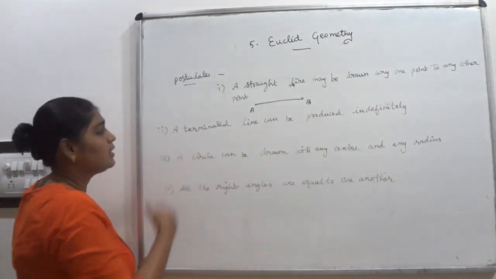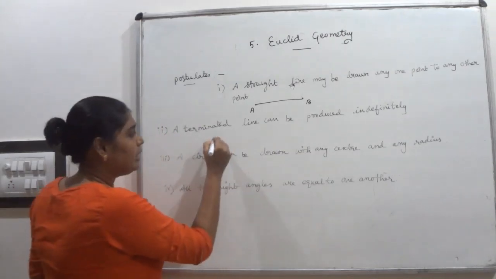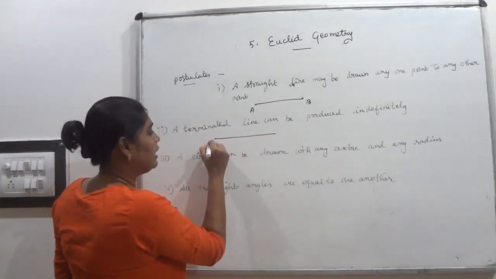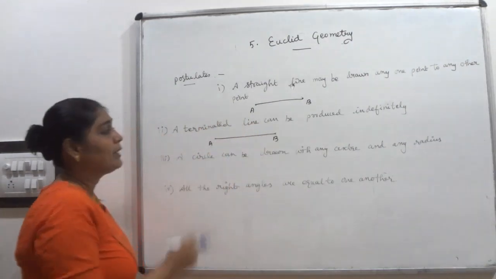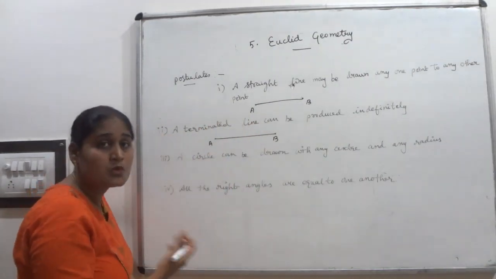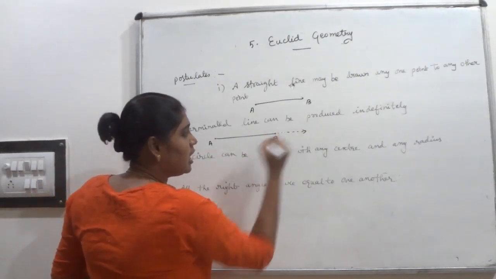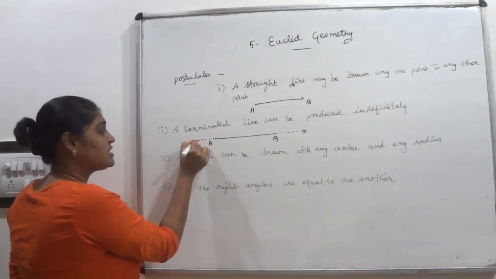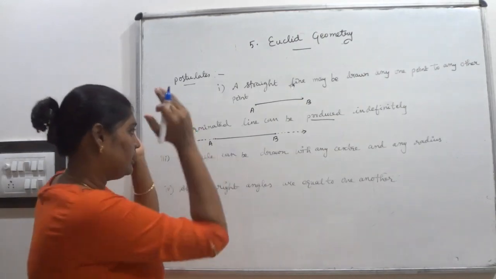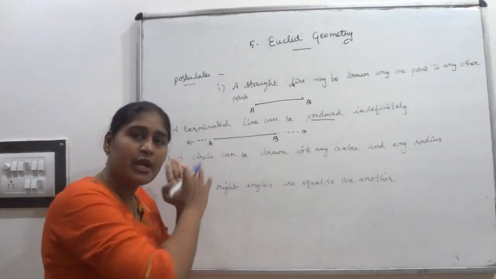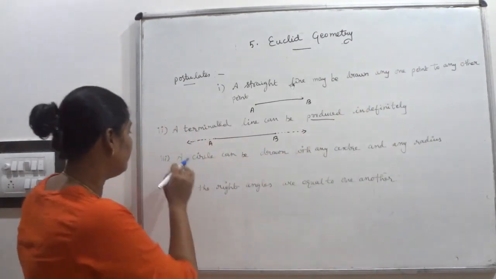The second one: a terminated line can be produced indefinitely. Terminated line means ended line, like a line segment; we can tell that AB is a line segment. A terminated line can be produced indefinitely, means from that end point we can extend the line. Produced means extend. A terminated line can be extended on both sides. Okay, then go for the third one.